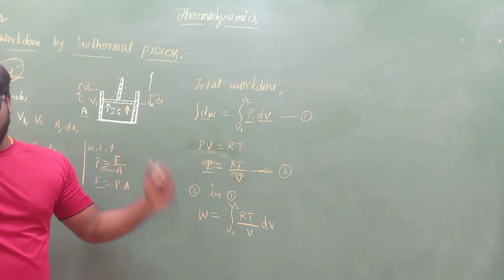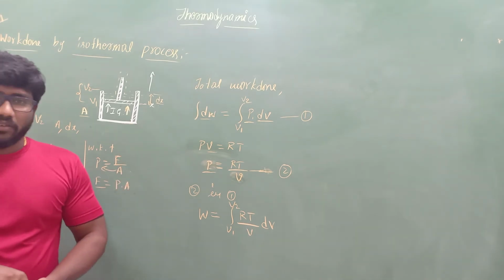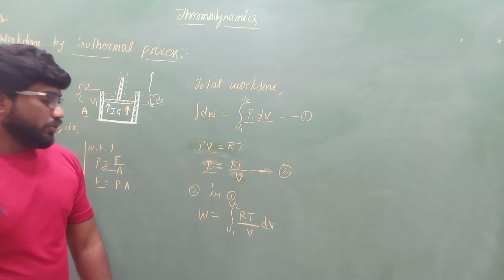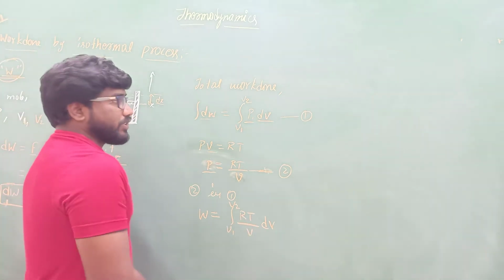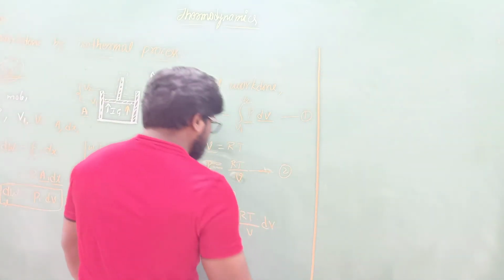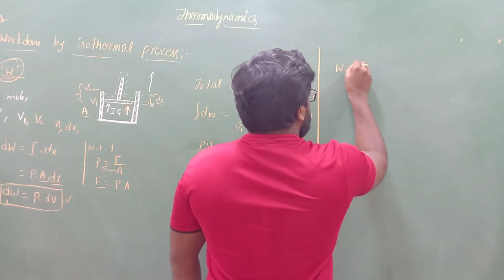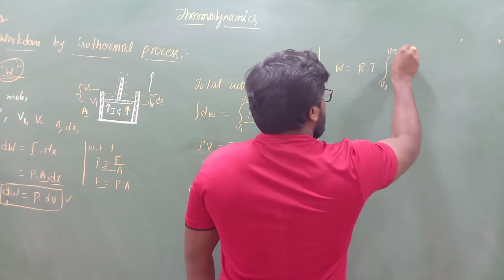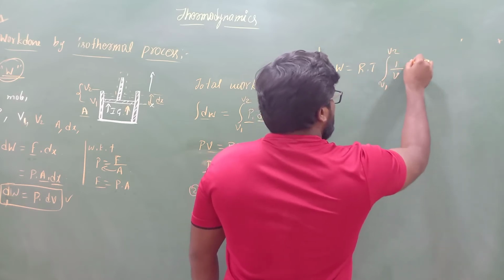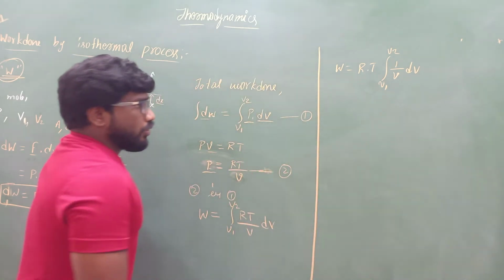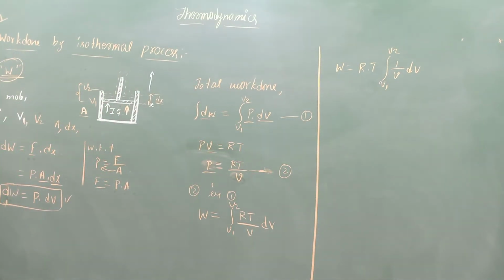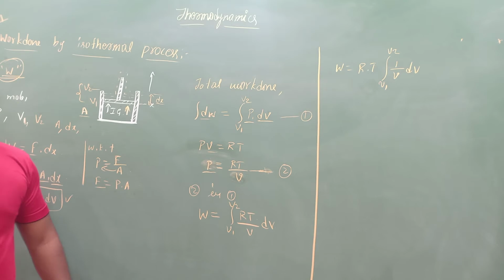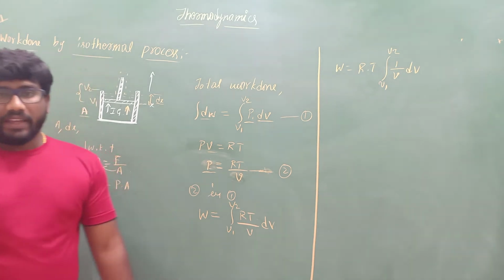Why, sir? Because it is an isothermal process. We know that the temperature of the system will remain constant. So take these two outside. Then what we will get? W is equal to R into T into integration from V1 to V2 of 1 by V into dV. So in the bridge course, you people have already studied the value of integration of 1 by x into dx. What is the value? That you already studied.